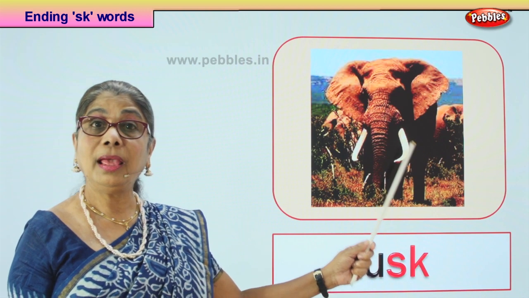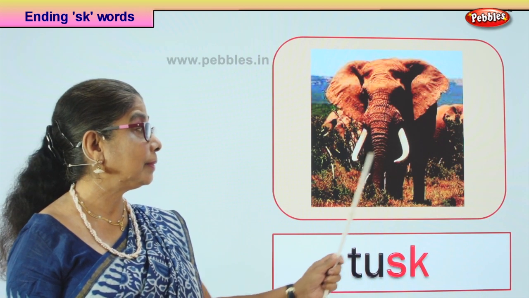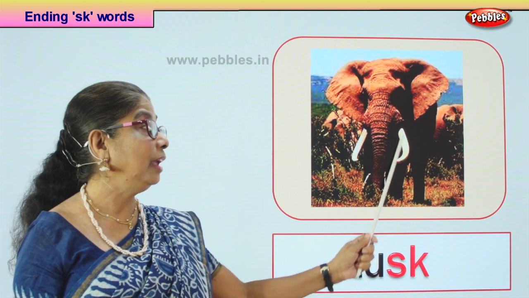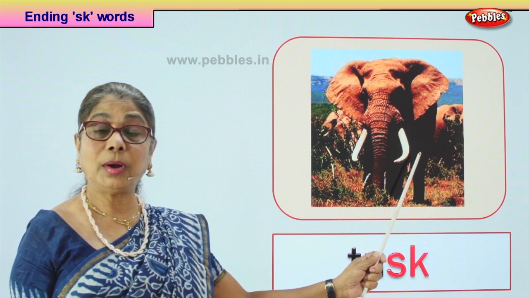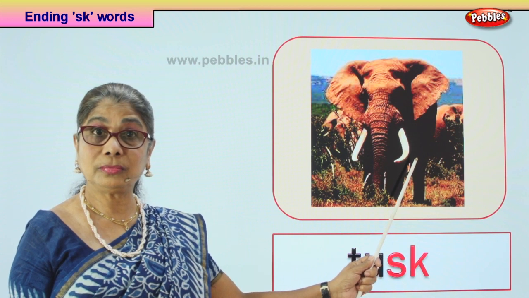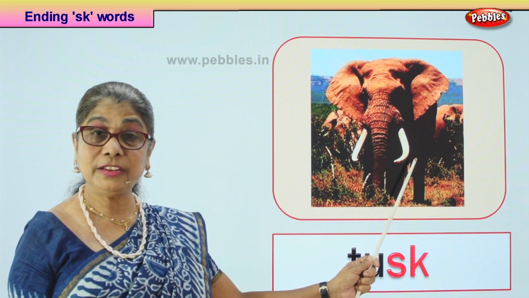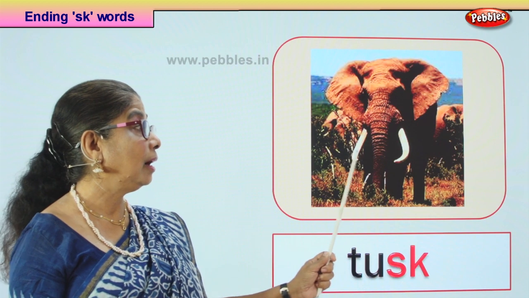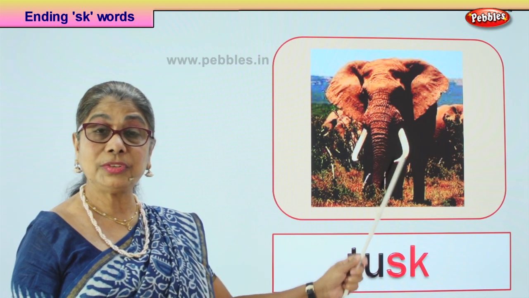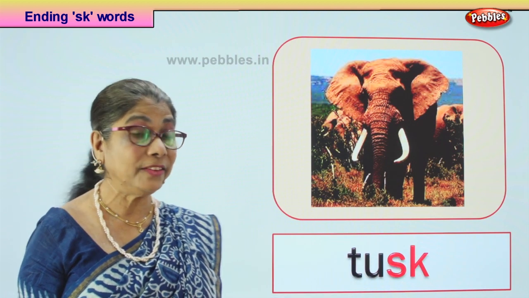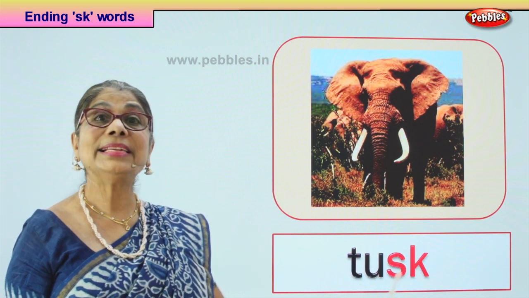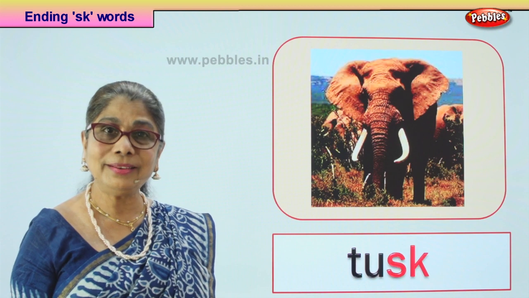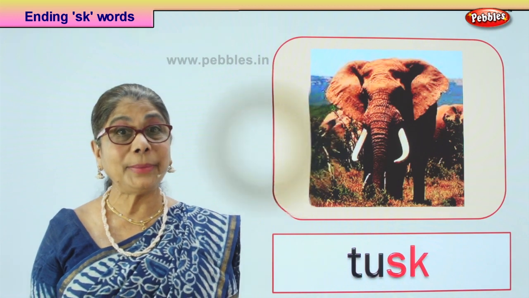People kill elephants to get this. It is ivory. White and long. It's very expensive. And today, the government is very careful to see elephants are safe. Read this. Tusk. What is it? Tusk. Good. Let's look at our next picture.